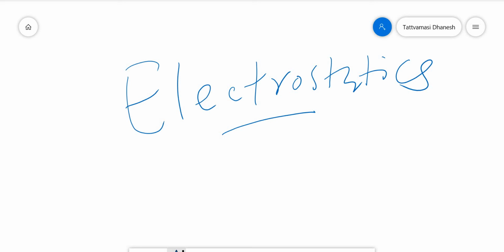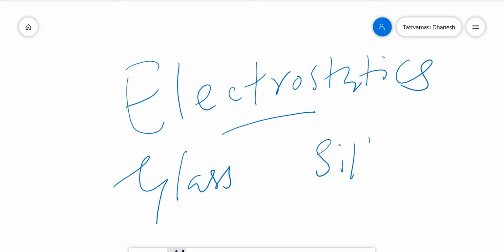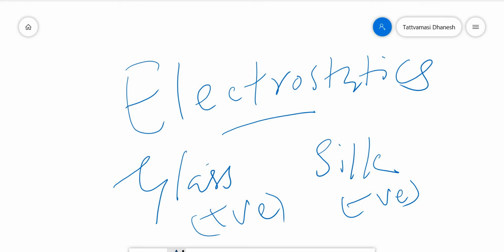And you need to understand that when substances are rubbed together, one substance will get positive charge and the other substance will get negative charge. For example, when glass is rubbed with silk, glass will get positive charge and silk will get negative charge. The reason is that electrons are transferred from glass to silk.